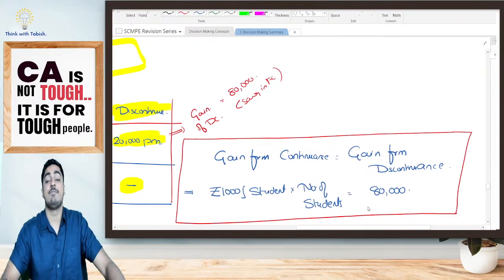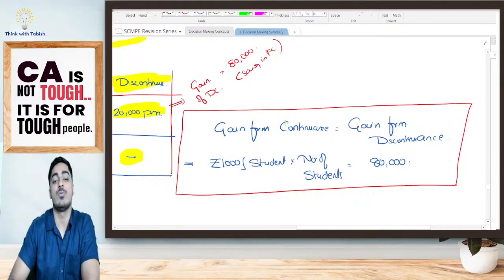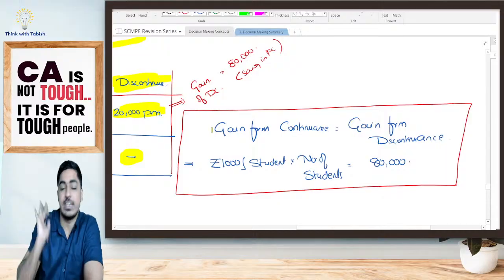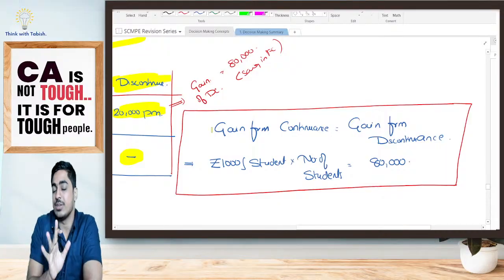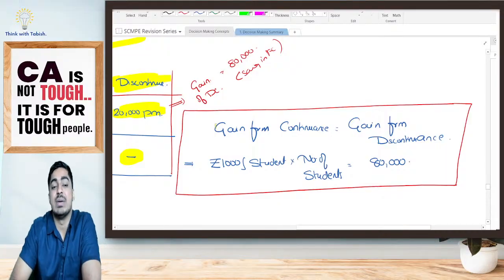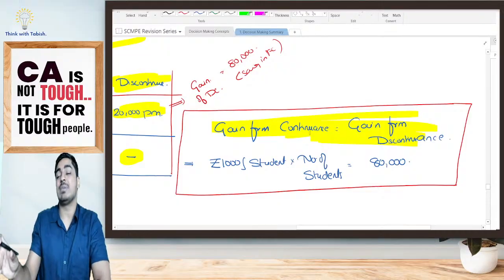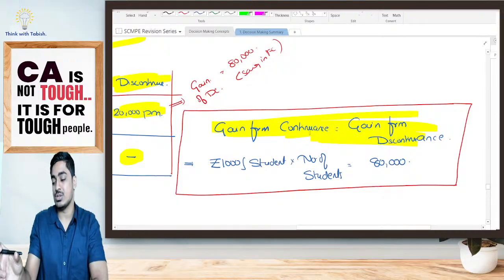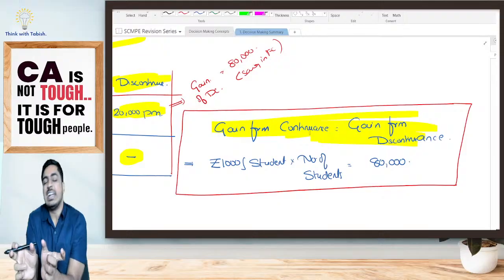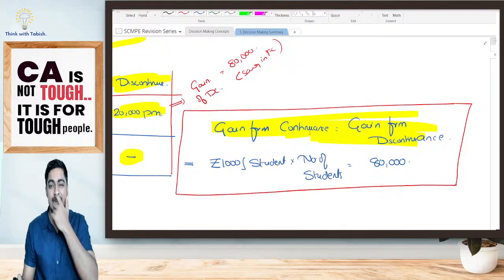If I'm having one student, what is the gain from one student? To continue, my gain from continuance should be equal to my gain from discontinuance. At least that should happen, yes or no? If I discontinue, I will be getting an advantage of 80,000. So when I'm continuing, if I get at least 80,000, then I can continue.